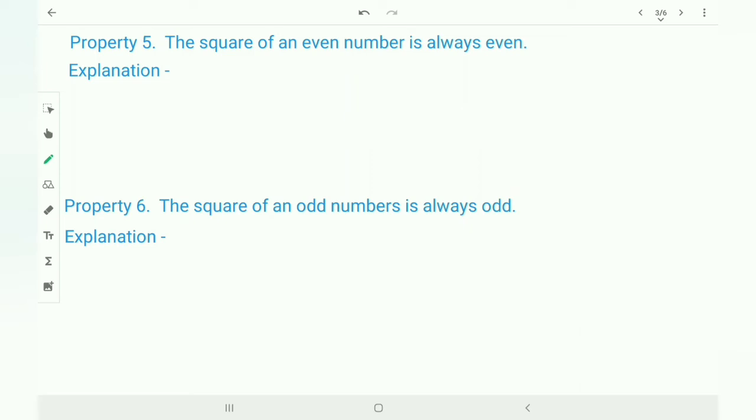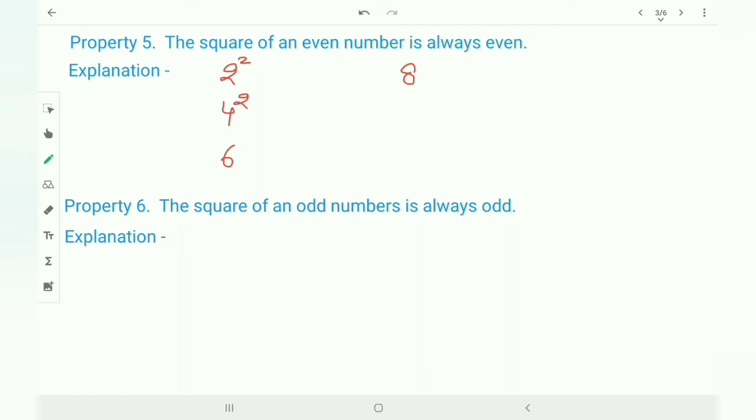Property 5. The square of an even number is always even. So first take even numbers 2, 4, 6, 8, like these numbers I have taken. Now put squares here, the square of an even number.